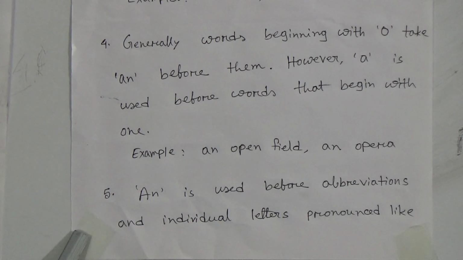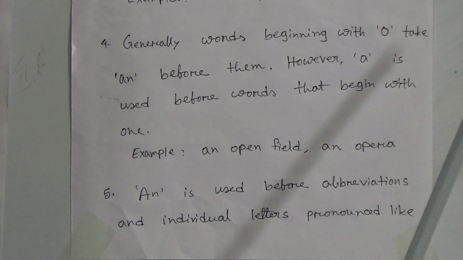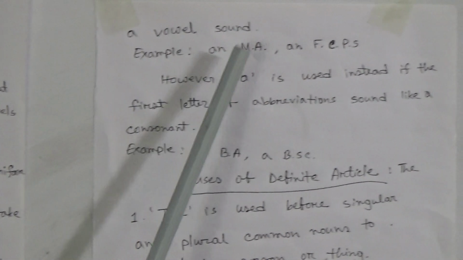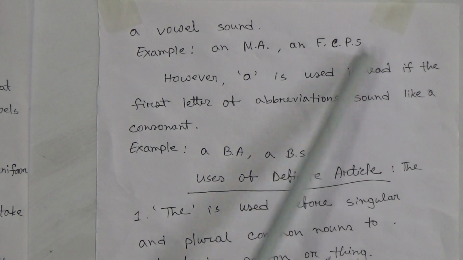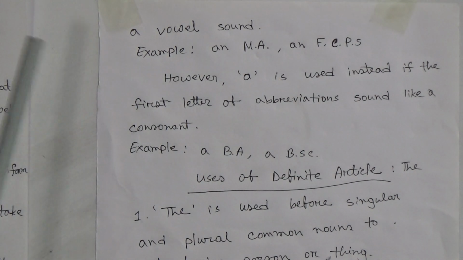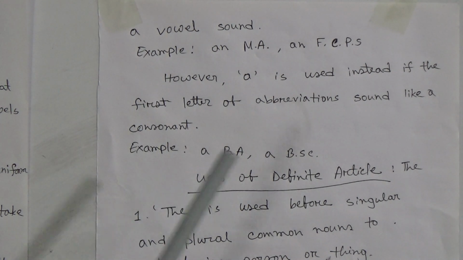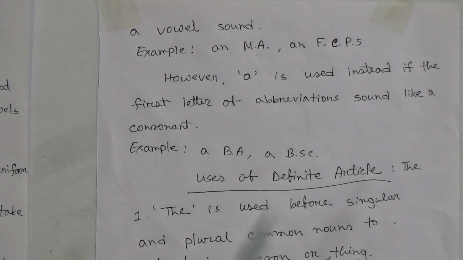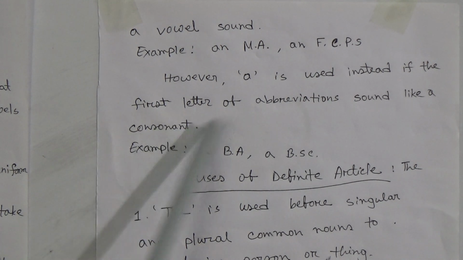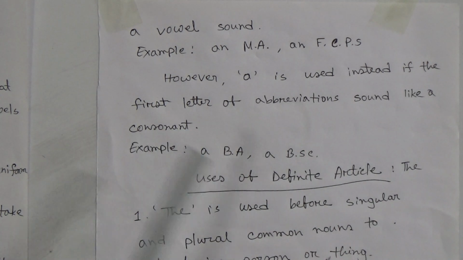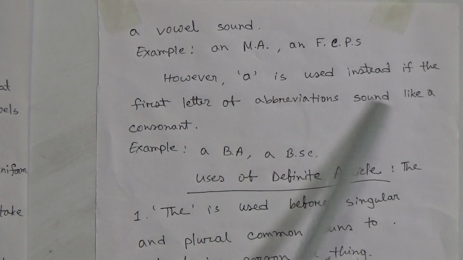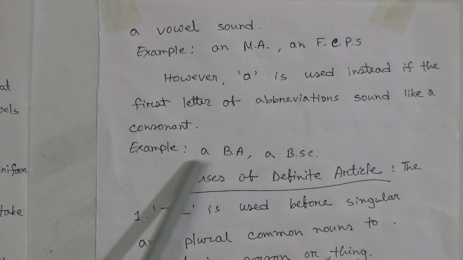Then number 5, an is used before abbreviations and individual letters pronounced like a vowel sound. Example, an MA and an FCPS. However, a is used instead if the first letter of an abbreviation sounds like a consonant. For example, a BA, a BSc. So here what we have found, a is used instead if the first letter of abbreviation sounds like a consonant, like a BA, a BSc.